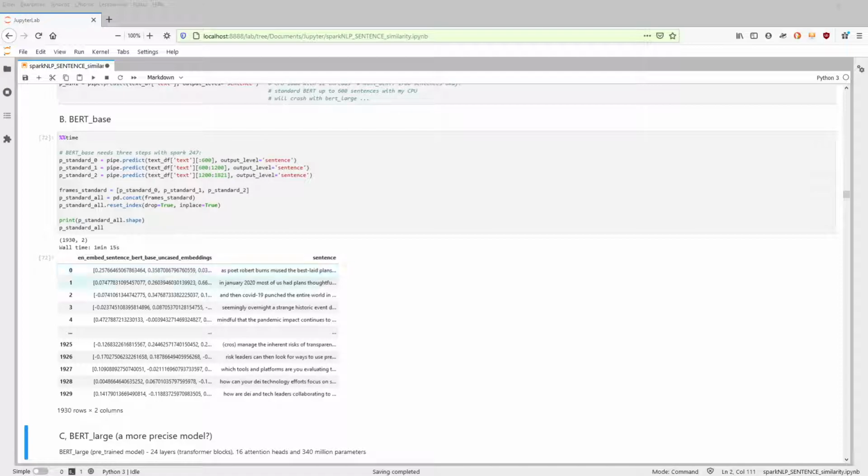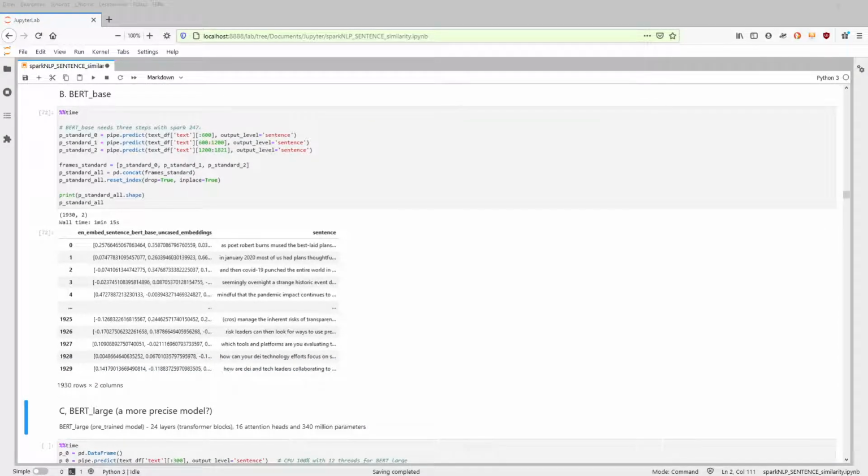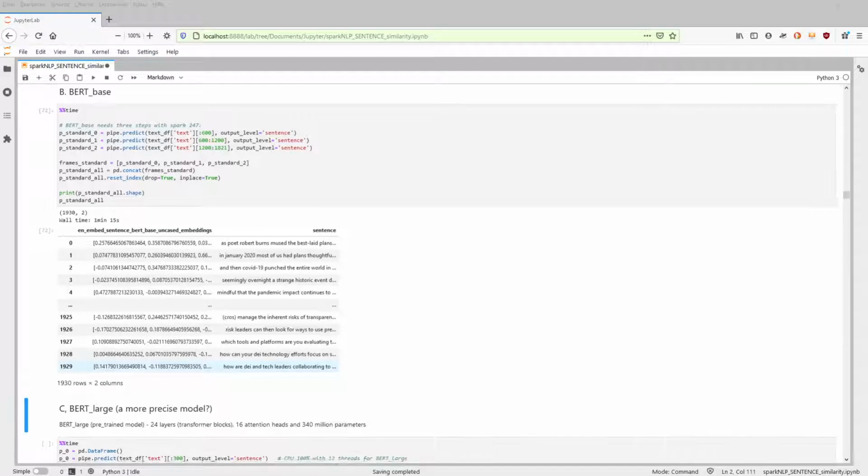Now what you're gonna notice here is that suddenly we have 1930 rows. Remember that the output level should be sentence. And when I checked all the sentences, I found that in one line I had 3 sentences with a question mark. It was not identified as a full stop by the system, but having 3 sentences with a question mark in one line, the system is intelligent enough to say, okay, these are 3 separate sentences, and it can happen everywhere in the system. So in the end, we end up with 1930 sentences with full stop and question mark.